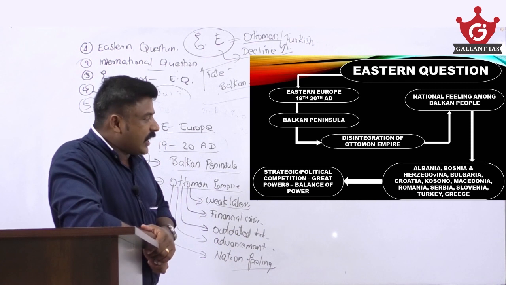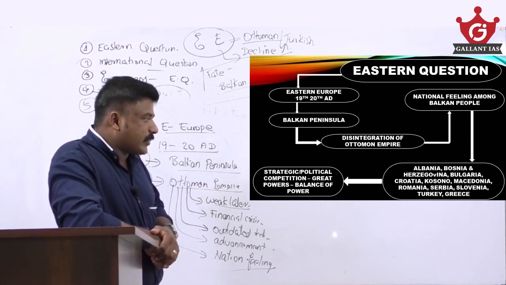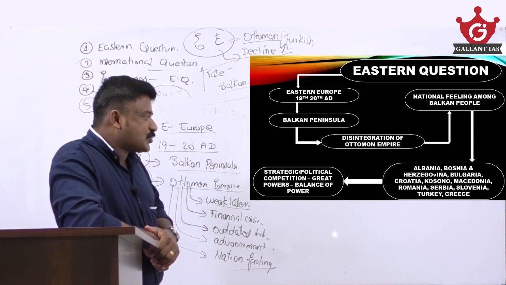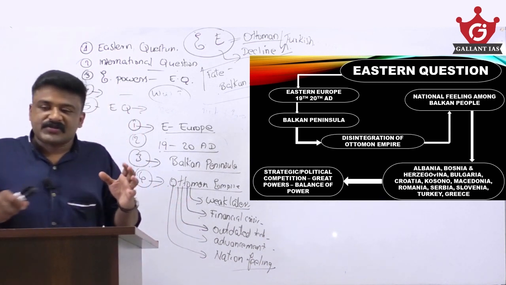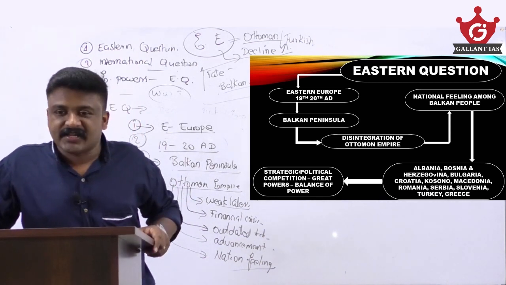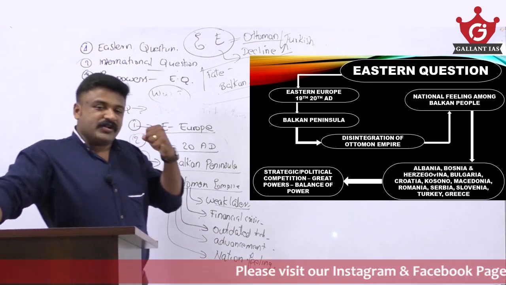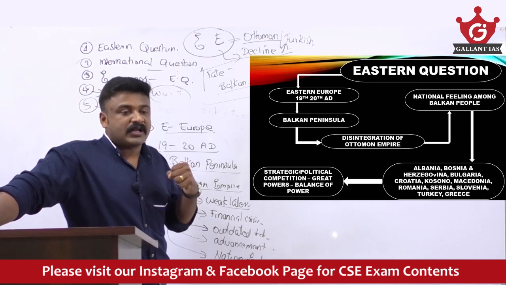Balkan states, you see, Albania is there, Bosnia Herzegovina is there, Bulgaria is there, Croatia is there, Kosovo is there, Macedonia, Romania, Serbia, Slovenia, Turkey, Greece, all these are the very popular states in Eastern Europe. They all wanted to become independent states. They wanted to come out of these Ottoman clutches.